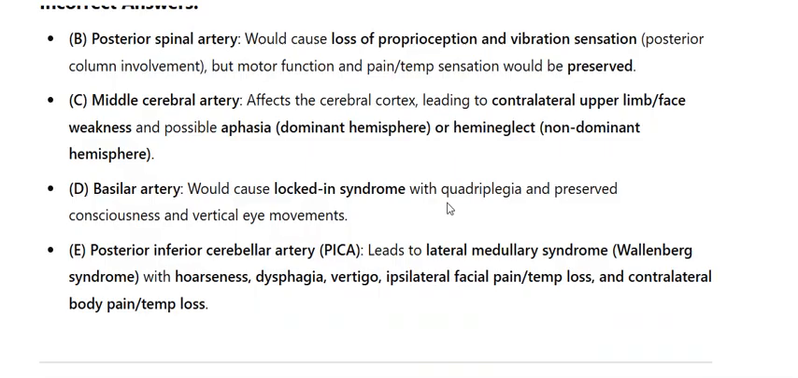C. Middle cerebral artery affects the cerebral cortex, leading to contralateral upper limb and face weakness and possible aphasia, dominant hemisphere, or hemineglect, non-dominant hemisphere. D. Basilar artery would cause locked-in syndrome with quadriplegia and preserved consciousness and vertical eye movements. E. Posterior inferior cerebellar artery, PICA, leads to lateral medullary syndrome, Wallenberg syndrome, with hoarseness, dysphagia, vertigo, ipsilateral facial pain and temperature loss, and contralateral body pain and temperature loss.